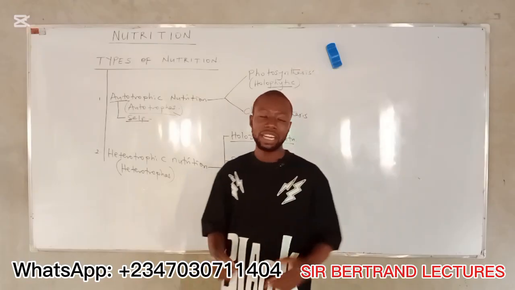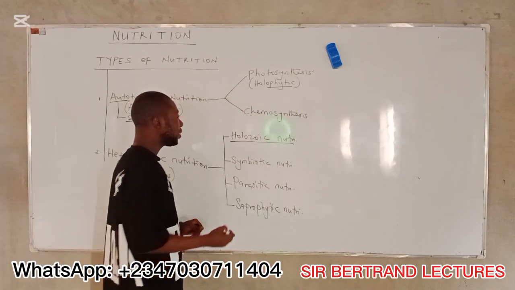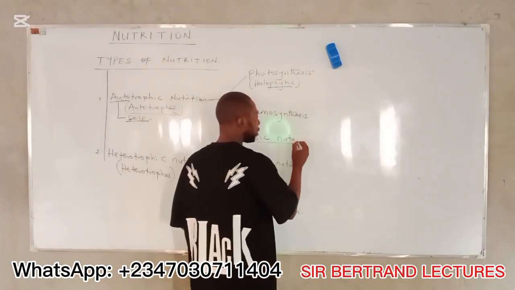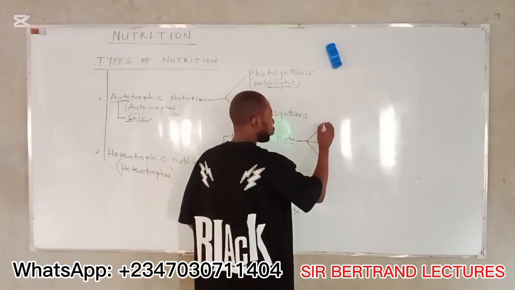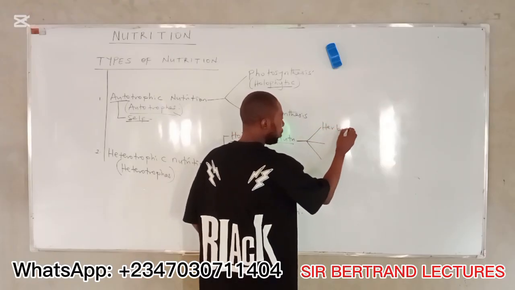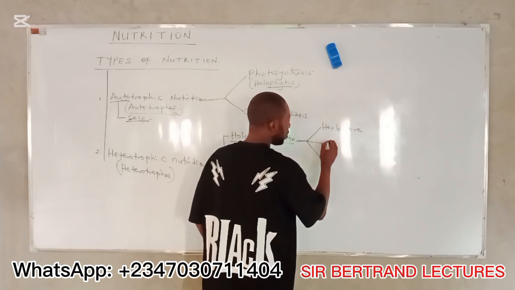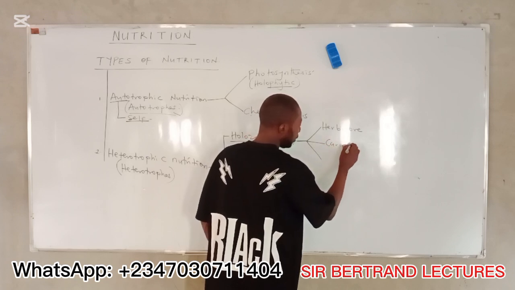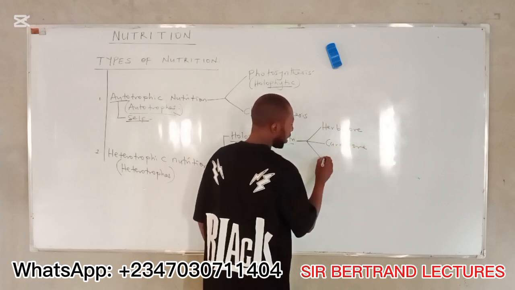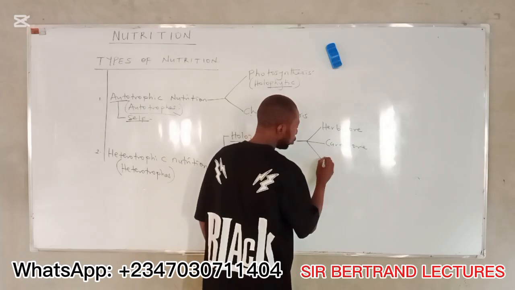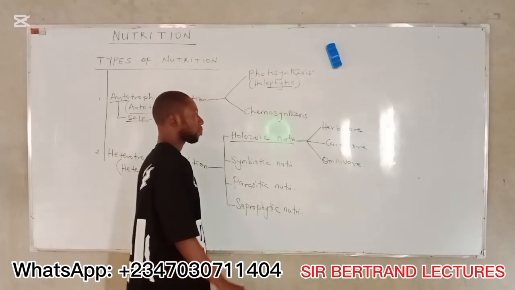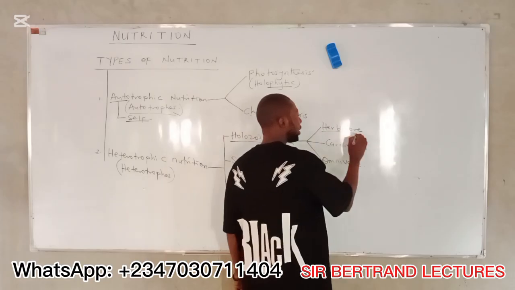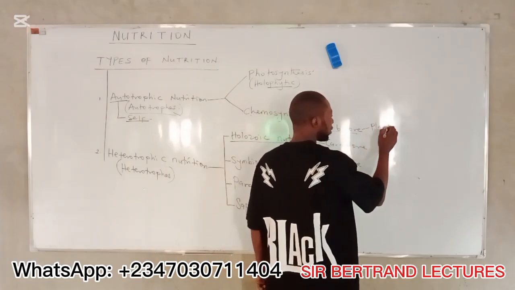to enable them to search for their food. All right? Now, this type of nutrition here is divided into 3. We have herbivore, we have carnivore, then we have lastly omnivore. The herbivores feed on plant materials.